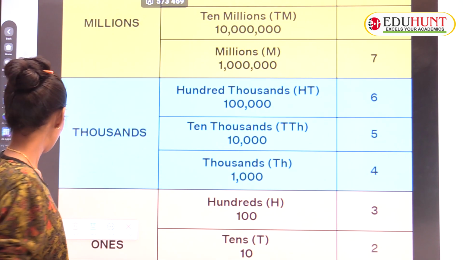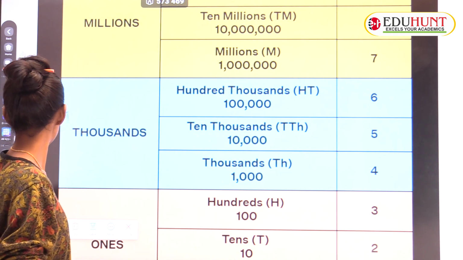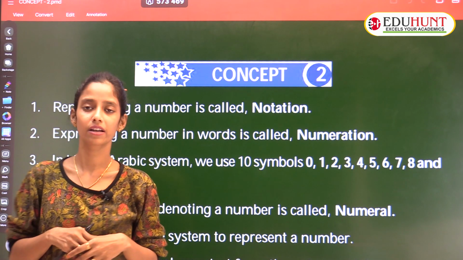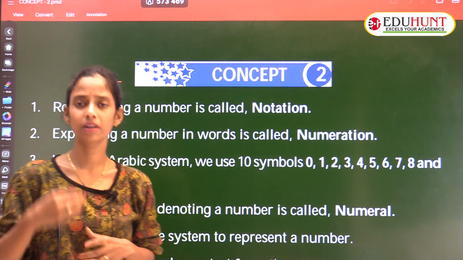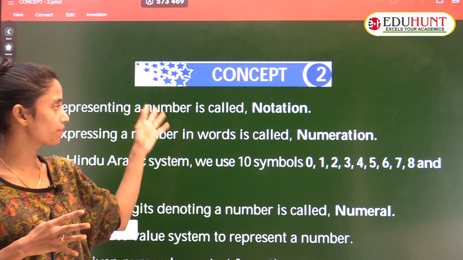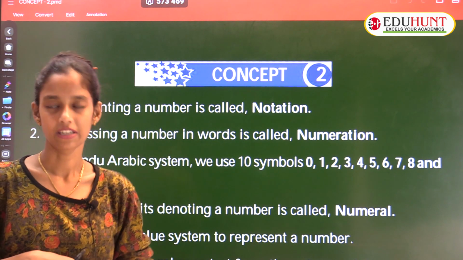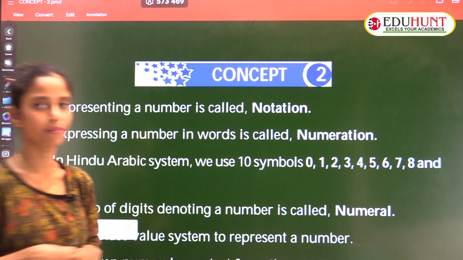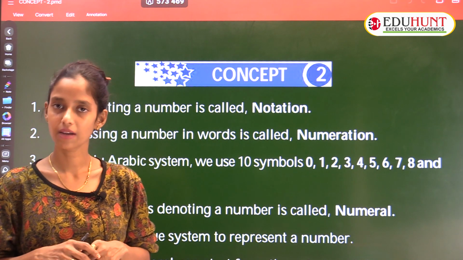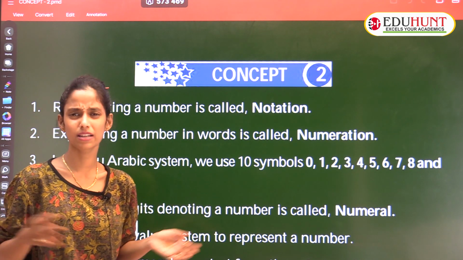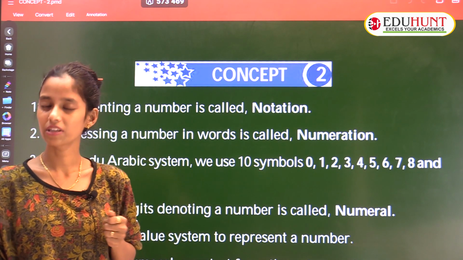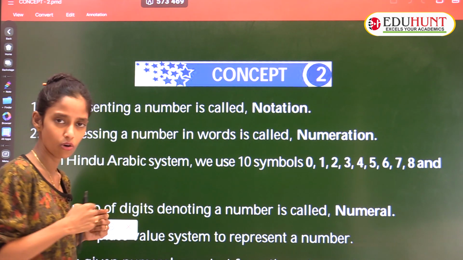So now it is clear. See, these all are real life, where we are using our numbers. You know how we read the numbers according to the place values. This is complete practical life, and they kept it in one chapter called the Hindu-Arabic system and international system. Now we are going to study the Indo-Arabic system and the international system, how they work with numbers. So shall we go with the chapter?